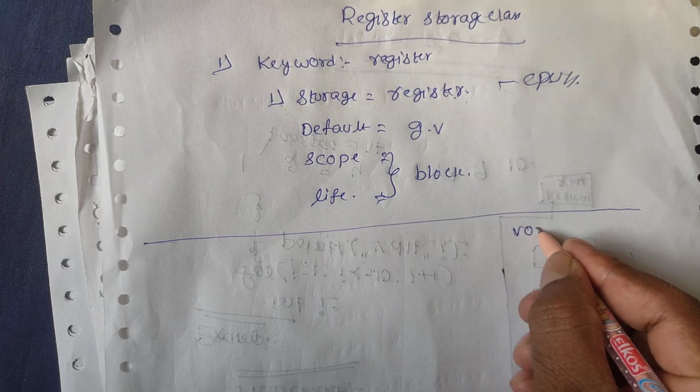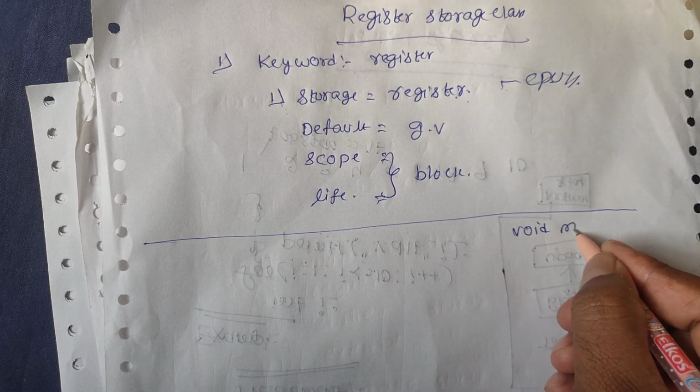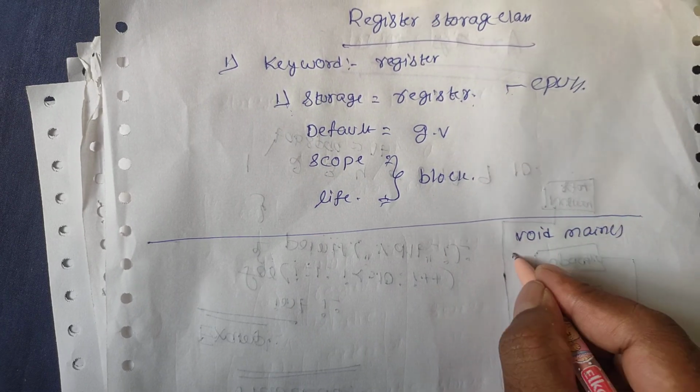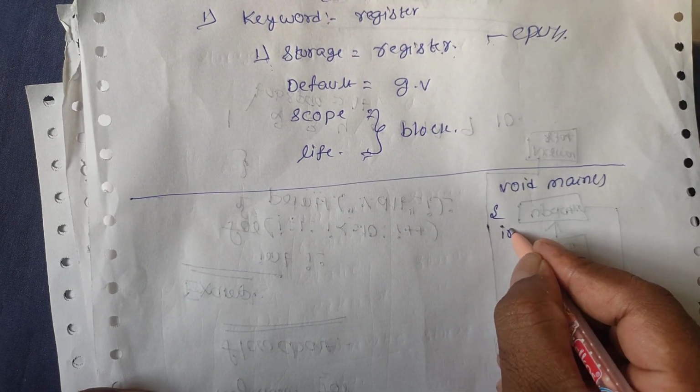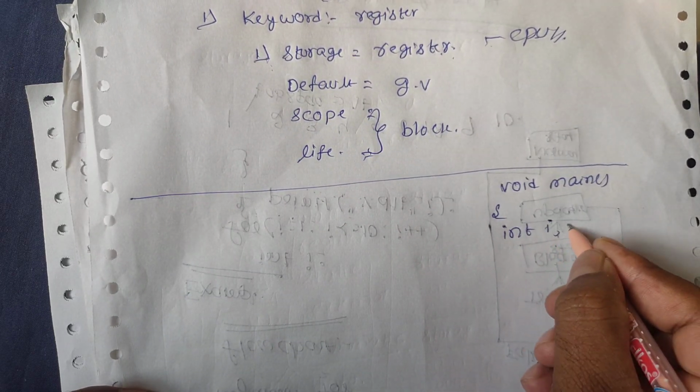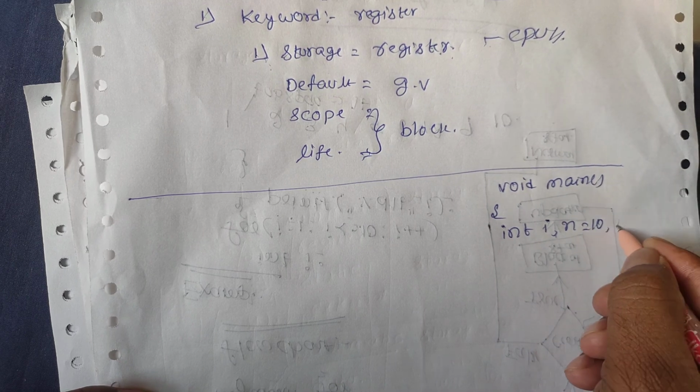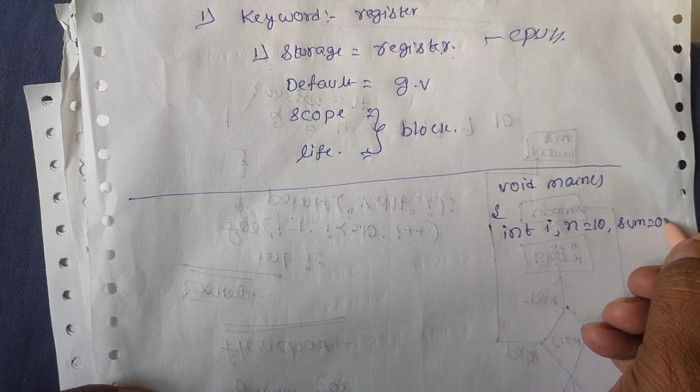I write void main, then take the variables: int i, n is equal to 10, and sum is equal to 0.